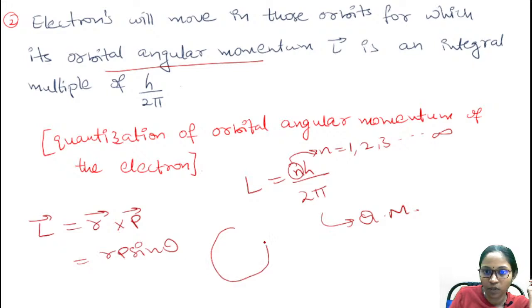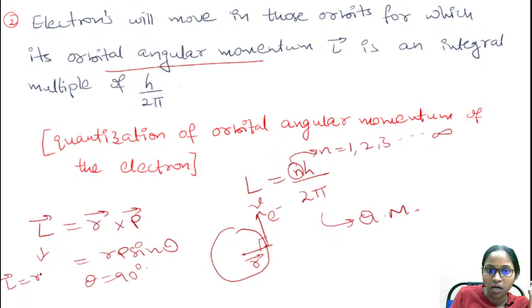The electrons are moving in circular orbits with velocity v, and r bar is the position vector from the center of the orbit, that is, from the nucleus. As the velocity vector and the position vector are perpendicular to each other, theta is 90 degrees. Therefore L equals r p, because sin 90 is equal to 1.